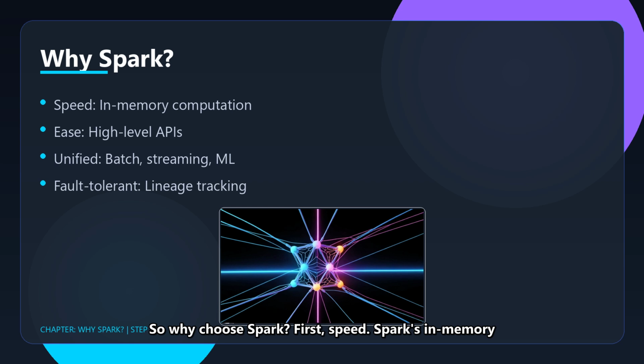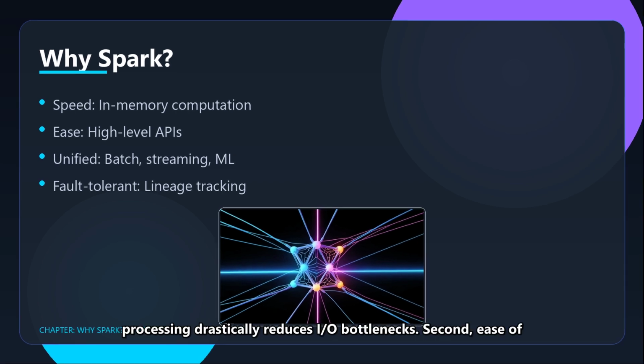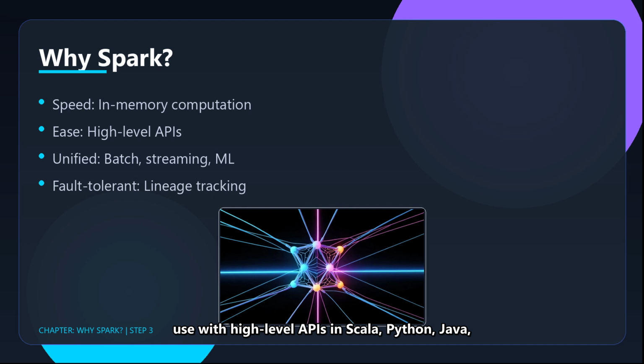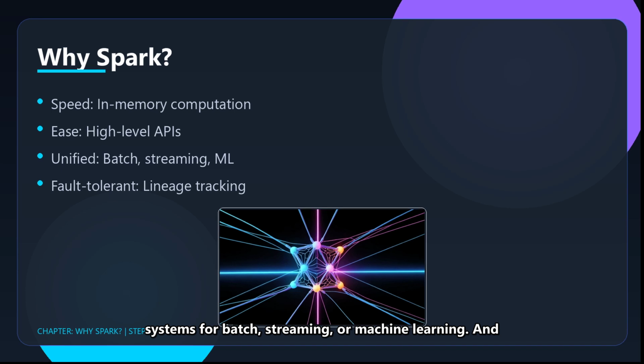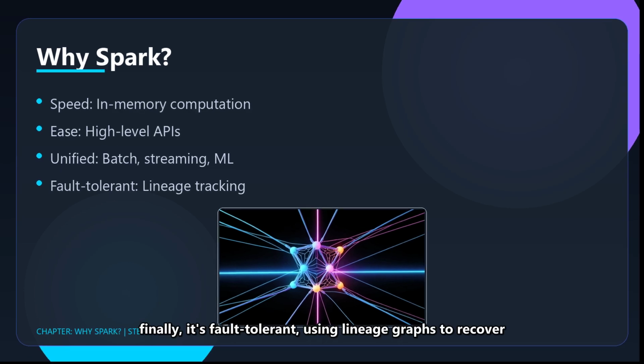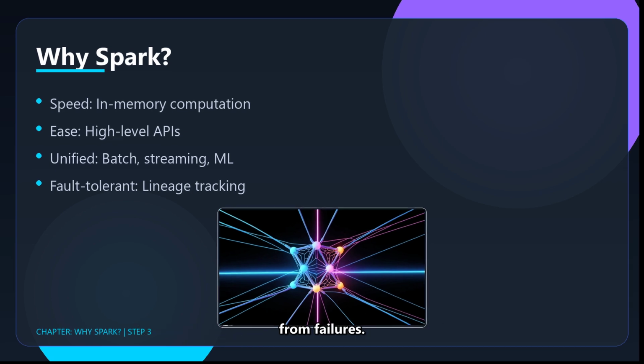So why choose Spark? First, speed. Spark's in-memory processing drastically reduces I/O bottlenecks. Second, ease of use with high-level APIs in Scala, Python, Java, and R. Third, it's unified, no need for separate systems for batch, streaming, or machine learning. And finally, it's fault-tolerant, using lineage graphs to recover from failures.